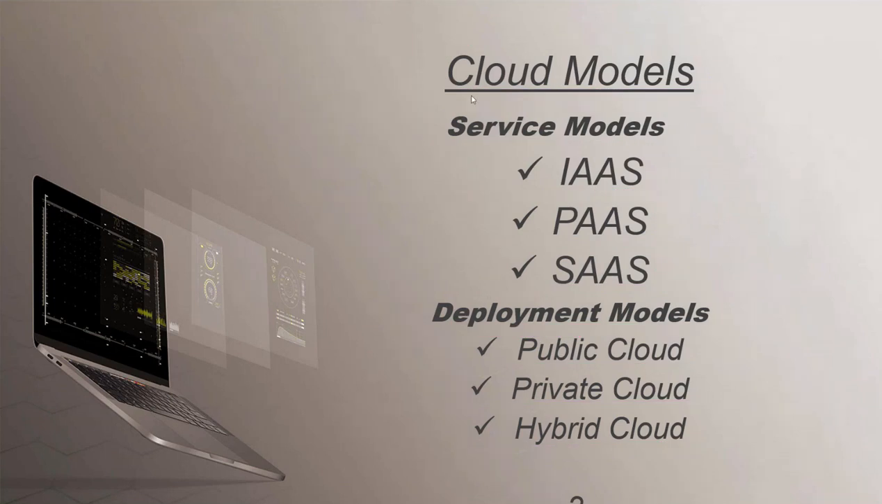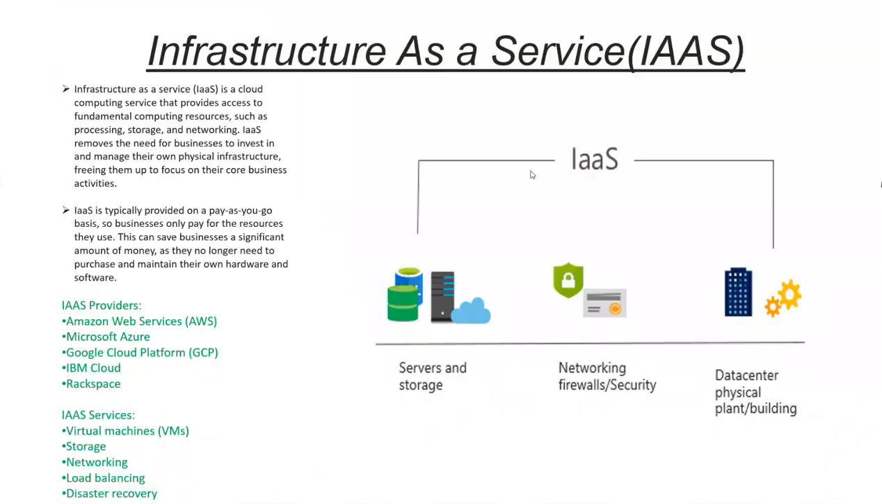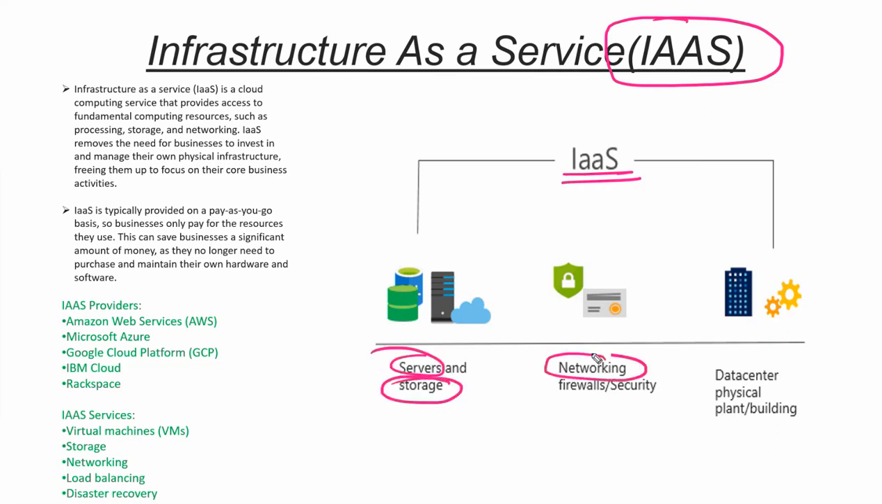First of all, let's understand about the service model. What are the service models? The first one is Infrastructure as a Service. Whenever you are getting infrastructure as a service, that is called IaaS. Let's suppose you need only server, only storage, only networking, or you need to host your data in the physical data center. Those are termed as Infrastructure as a Service.